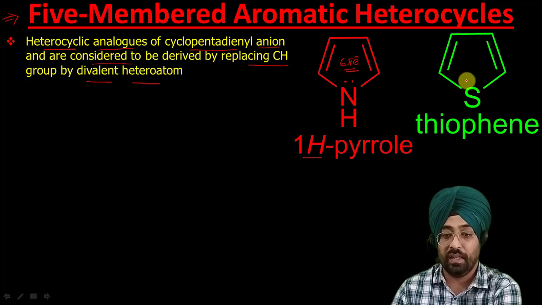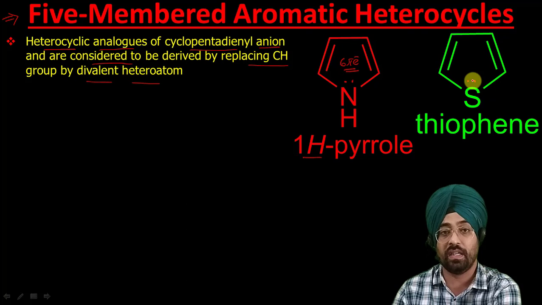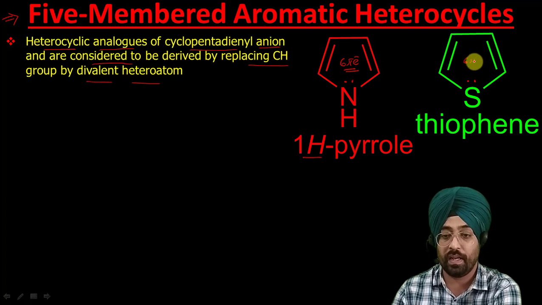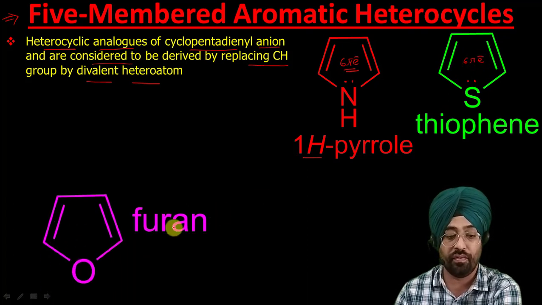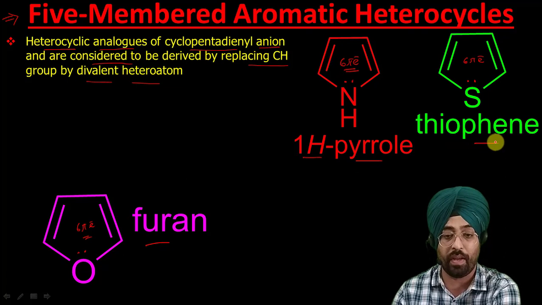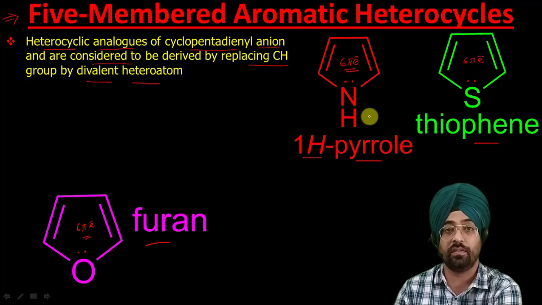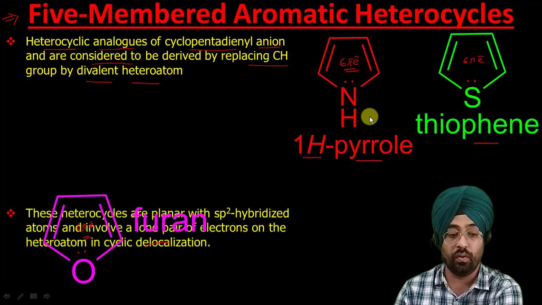Similarly, thiophene has two electrons on sulfur which participate in resonance. It donates its two electrons to resonance. So thiophene is also a 6 pi electron system. This furan also has two electrons, and this is also a 6 pi electron system. So all these compounds are five membered heterocyclic compounds, and they are aromatic because they follow Huckel's rule.